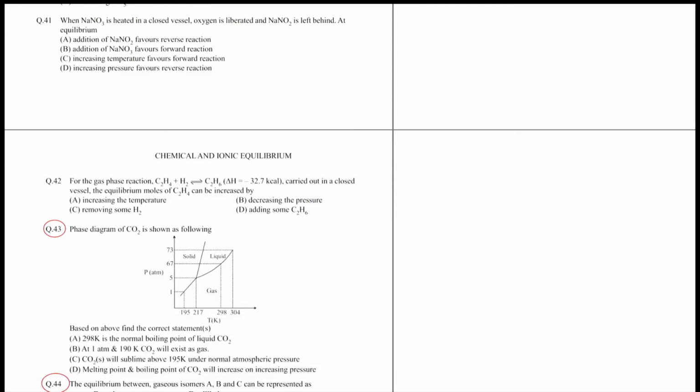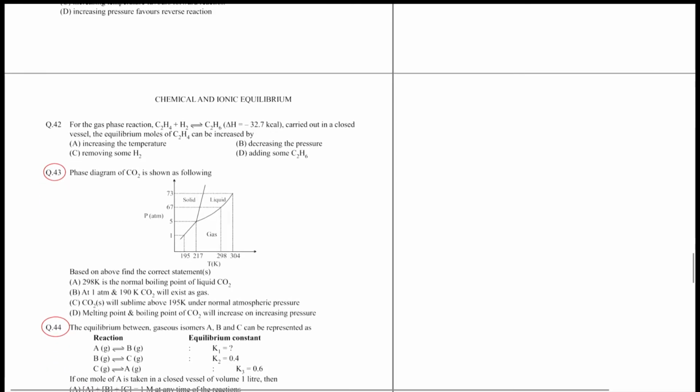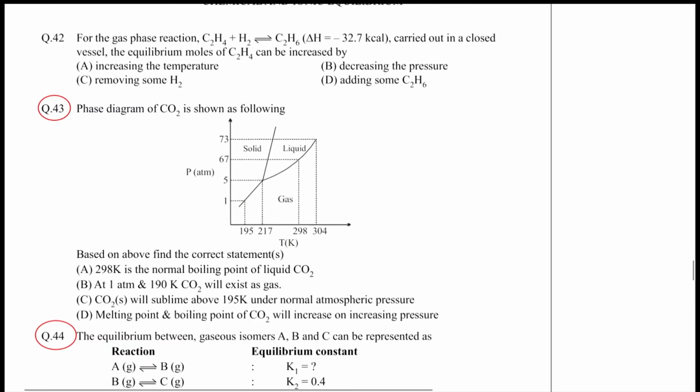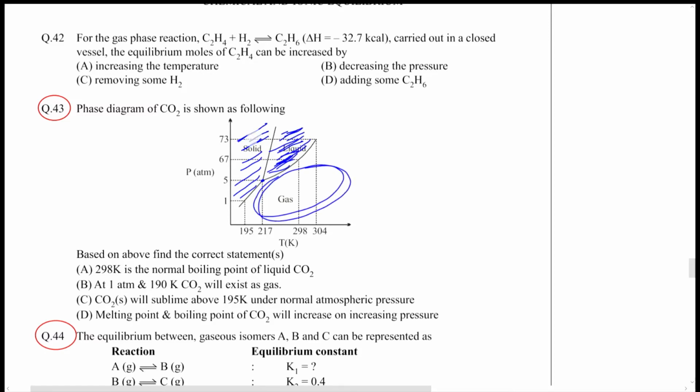This is the video solution of questions from 41 to 50. The first question is 43. In this, the phase diagram for CO2 is given. In the phase diagram, this is the triple point. This particular part is the set of pressure, temperature conditions at which it will exist as a solid. This is for pressure, temperature conditions of the liquid phase, and this portion is for the gaseous phase.